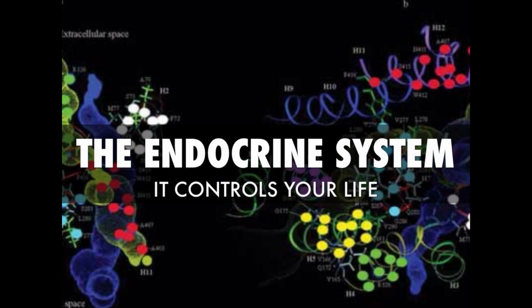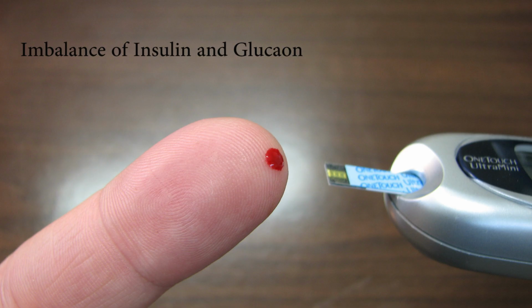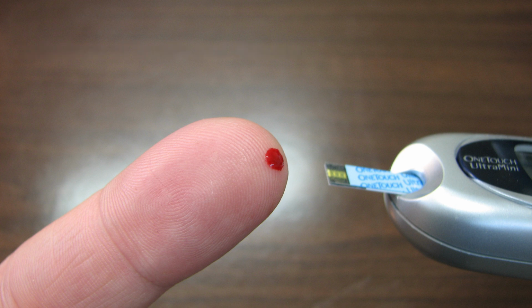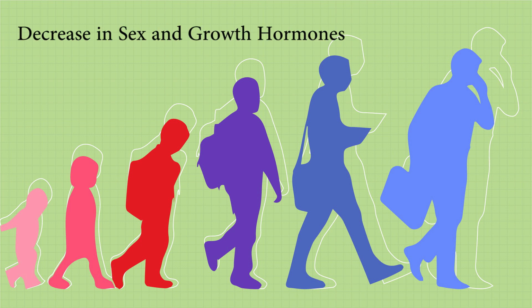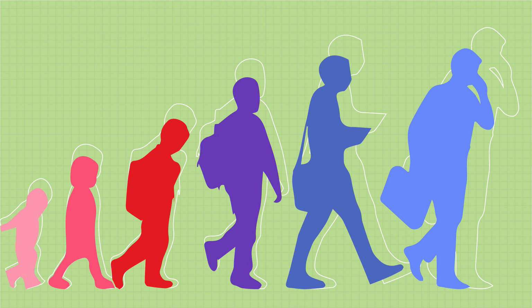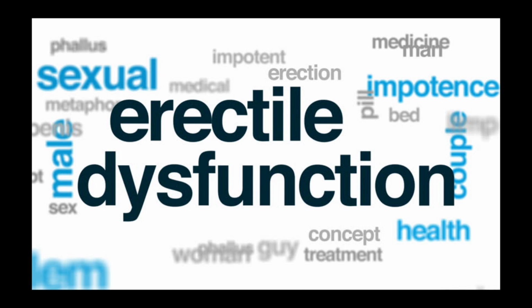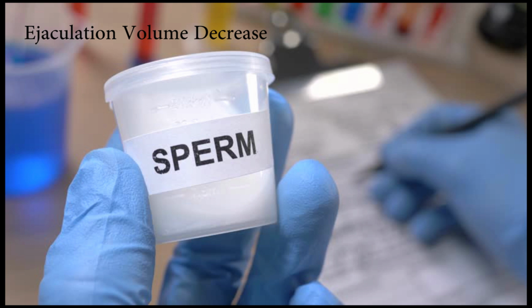Number 21. Endocrine system. Let's see what the effects on our endocrine system are due to alcoholism. A. Imbalance of insulin and glucagon. It can cause imbalance of insulin and glucagon level. Also there can be resistance of insulin in our body, which can be the cause for diabetes. B. Decrease in sex hormones and growth hormones. If we start to consume alcohol from early or younger age, then our body cannot be fully grown and nourished. C. Sexual and erectile dysfunction. In this case the penis will not be able to erect. D. Ejaculation volume decrease. The quantity of our semen or sperm gets decreased and also it lowers our sperm count.